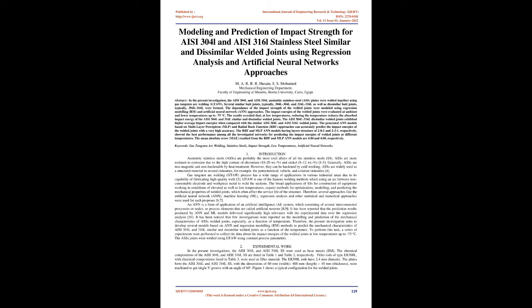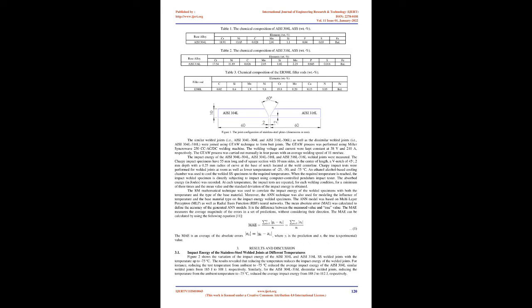4. Gas tungsten arc welding, GTAW, process has a wide range of applications in various industrial areas due to its capability of fabricating high-quality welds. 5. GTAW is one of the famous welding methods which uses an arc between a non-consumable electrode and workpiece metal to weld the sections. The broad applications of SSs for construction of equipment working in conditions of elevated as well as low temperatures, require methods for optimization, modeling, and predicting the mechanical properties of welded joints, which often affect the service